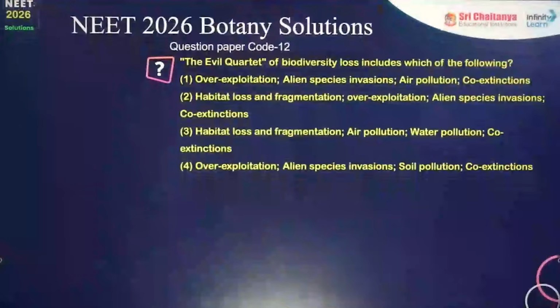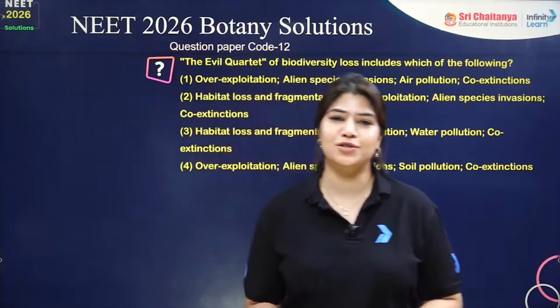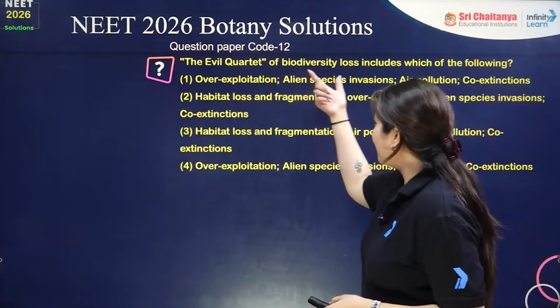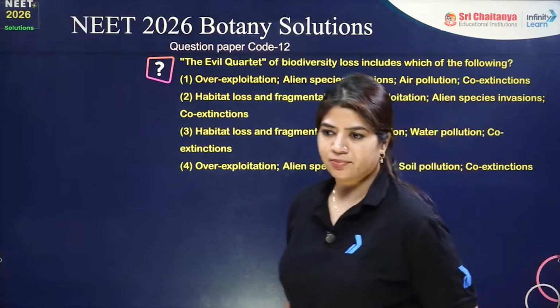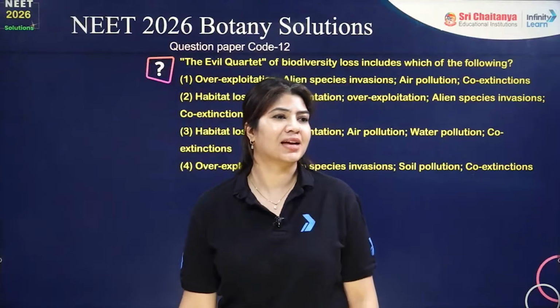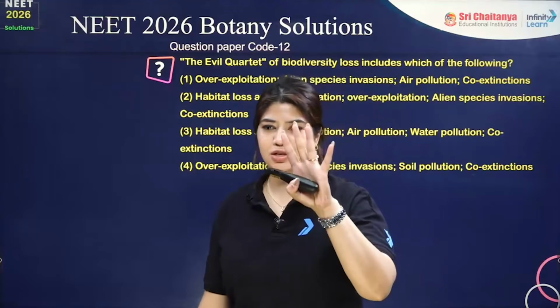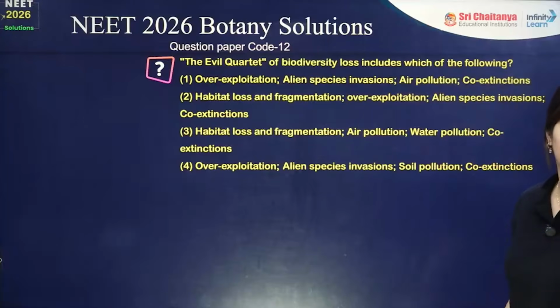Starting from the very first question, a very interesting question from ecology. This question is, the evil quadrant of biodiversity loss includes which of the following? The evil quadrants, the four factors which are responsible for biodiversity losses.